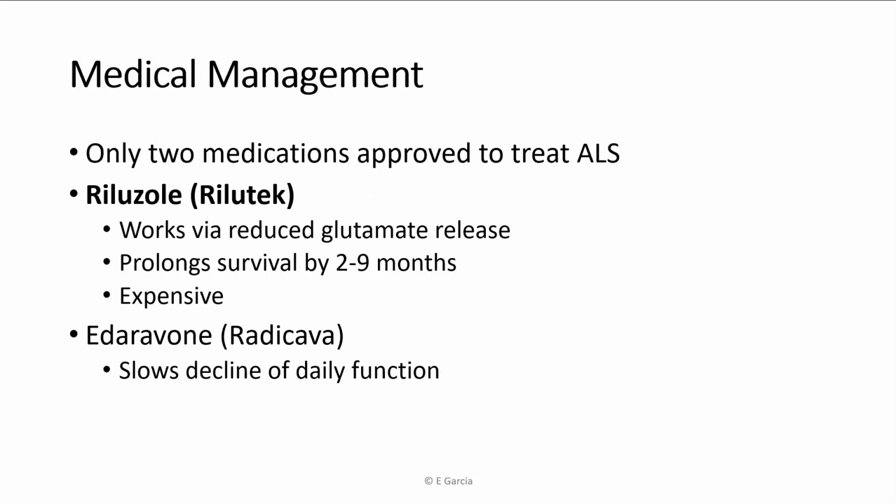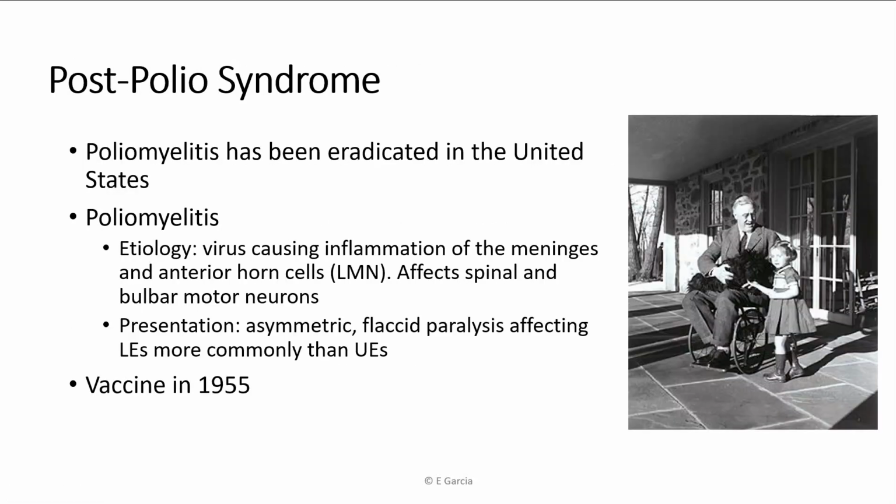There are only 2 medications approved to treat this condition. 2, that's it. The main one is Rilutek, or Riluzole. It's very expensive. The way it works is actually quite fascinating. It reduces the activity on a chemical level of the lower motor neurons and thereby prolongs your survival, which is really fascinating. But that's really all that you've got. Otherwise, they're kind of just managing symptoms to make you more comfortable.